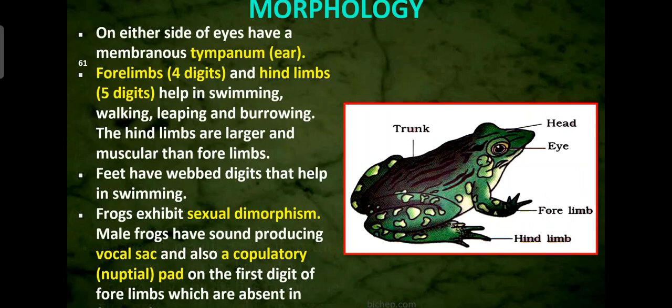Then a copulatory pad, that is called a nuptial pad. It is present on the first digit of the forelimb. On the forelimb, on the first digit, a soft cushion-like pad is present, that is called a copulatory pad, and that is present only in the males, absent in the female. So like this, sexual dimorphism is present in the frogs.